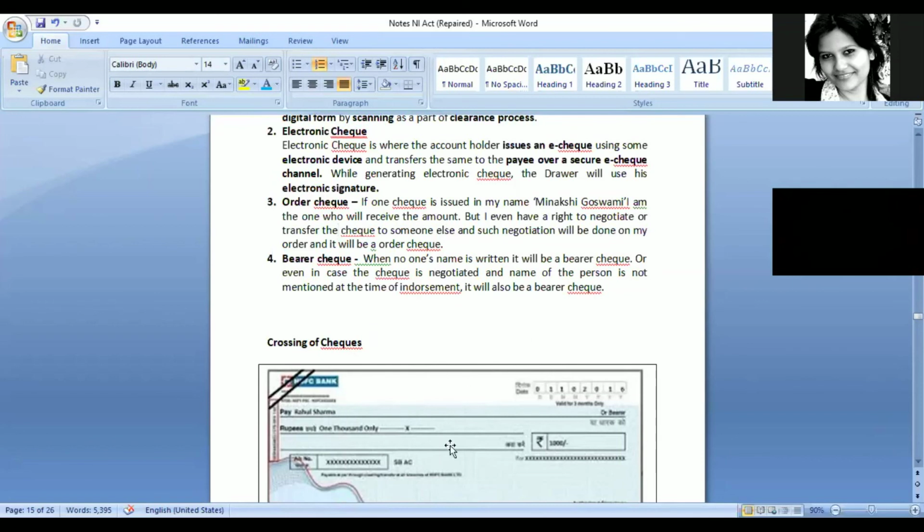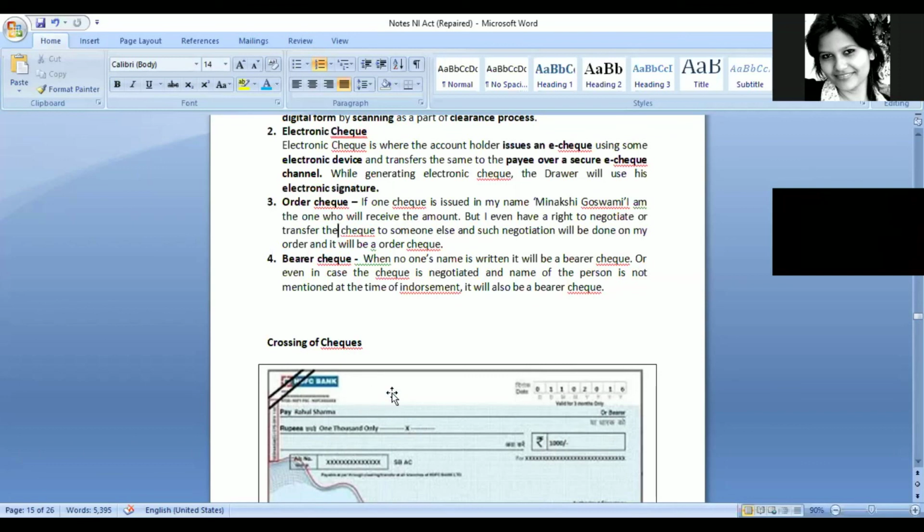Why? Because the person making this check has made an order to the bank to pay this amount to this particular person only. So that would be an order check, when the name of a person is mentioned and the person would be entitled to the sum of money mentioned, like 1,000 rupees.